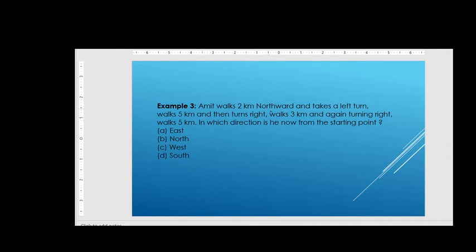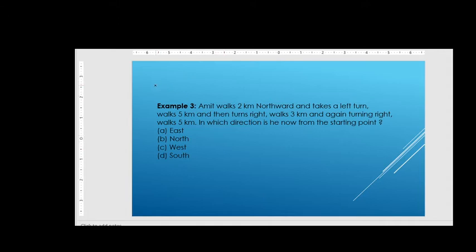So Amit walks 2 kilometers. Friends, if you know this concept, you can pause the video and do try to attempt this question, and after doing it you can cross check your answers, right friends? If someone goes wrong, let me know in the comment sections. I'll explain you the entire thing, right? So now let us see about the third question.